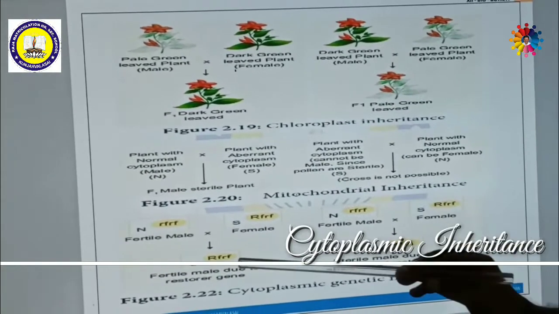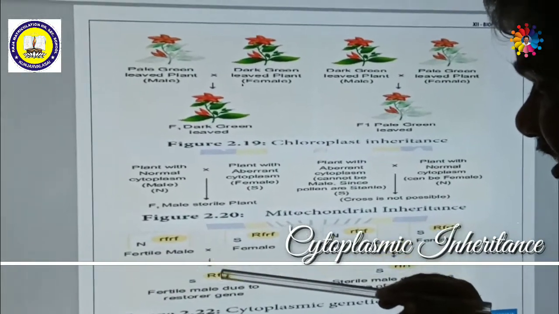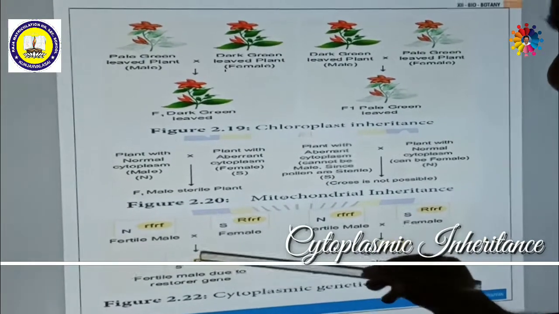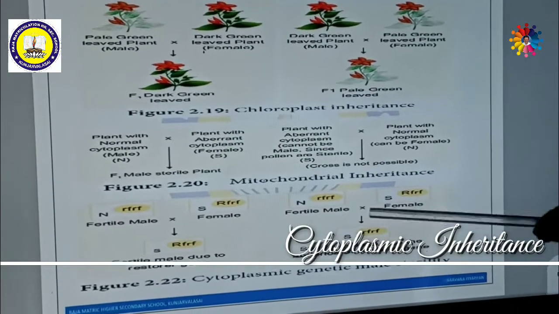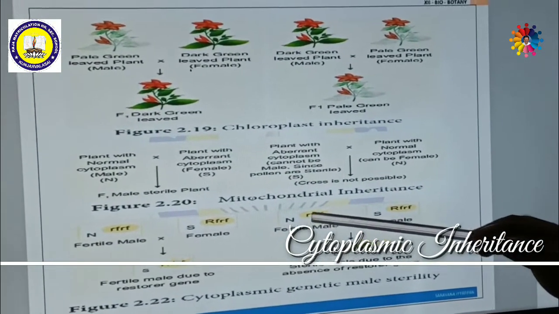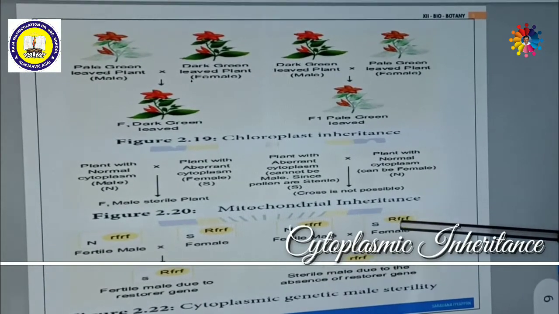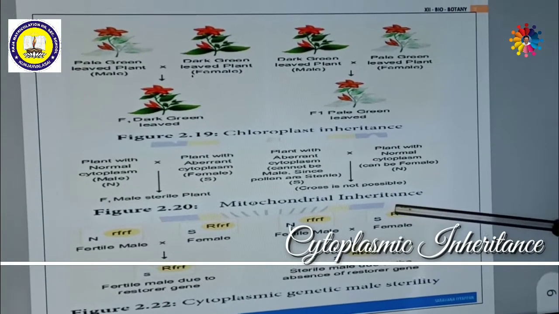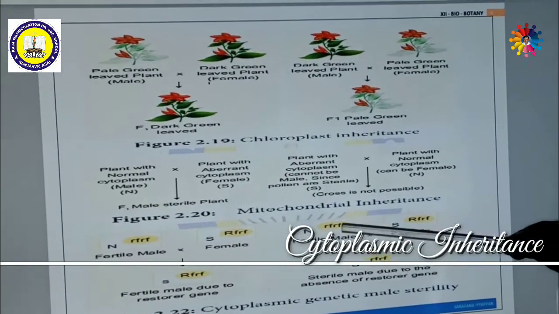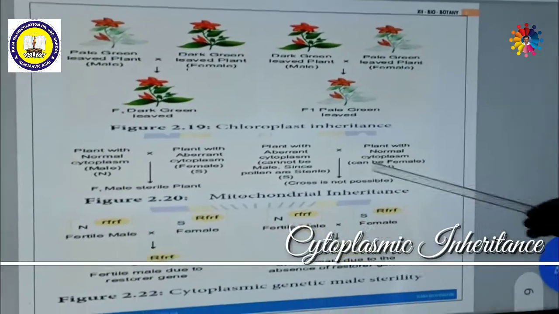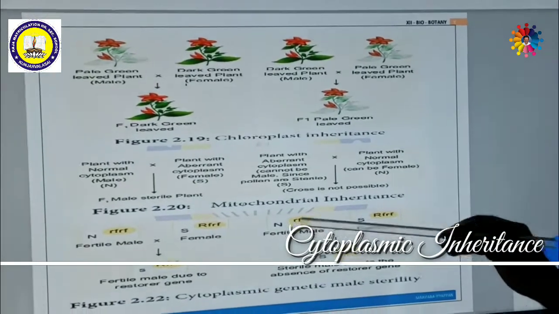What is the condition? If the dominant restore fertility gene is there, then the gene can influence the plant to become fertile, even though the cytoplasm is sterile. But on the other hand, in this condition, this is normal cytoplasm with a recessive gene. This is sterile cytoplasm, and it is given a dominant gene, but it is not a dominant gene. It is also small r, small r. You can consider small r. So what happened? Here also small r, here also small r, but here capital R. Here is the dominant gene. See, same type of cross.